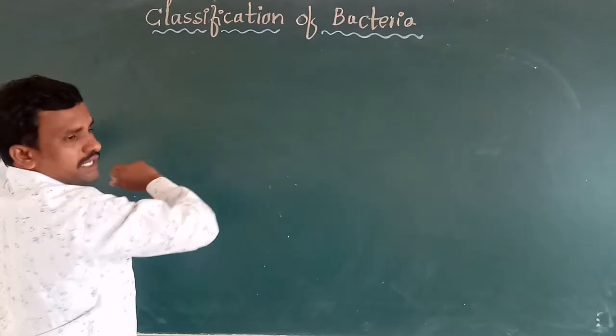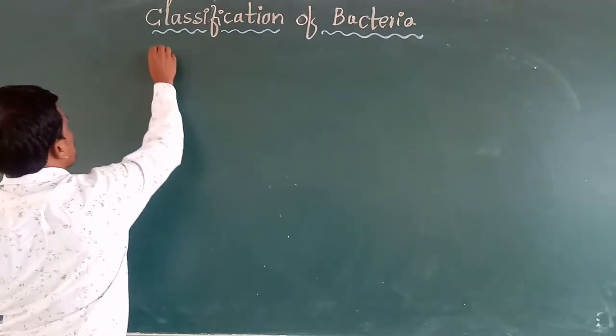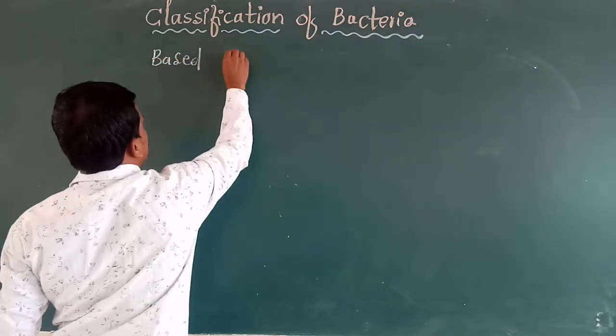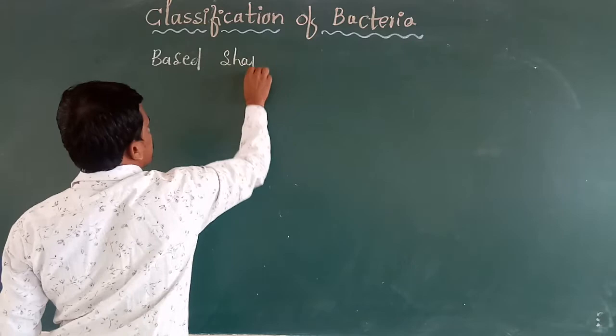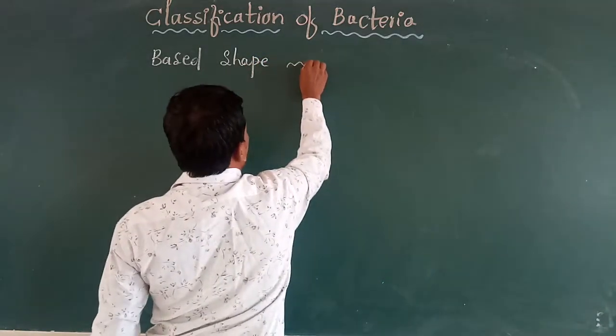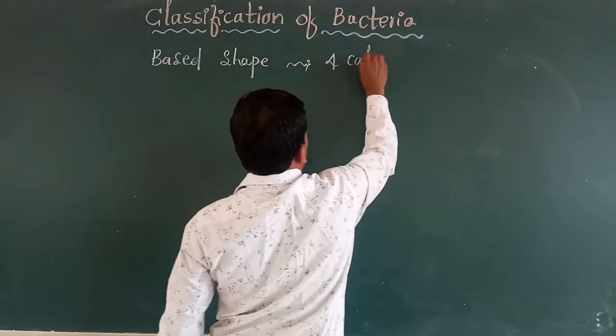Bacteria can be classified based on the shape of the bacteria. We can classify them into four categories.